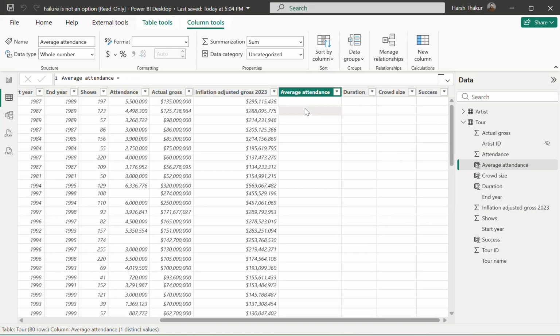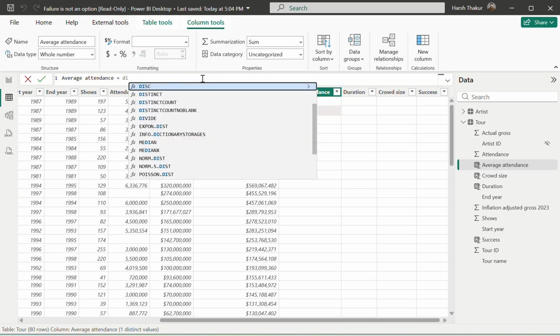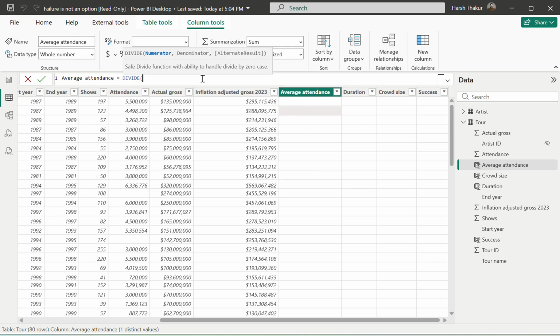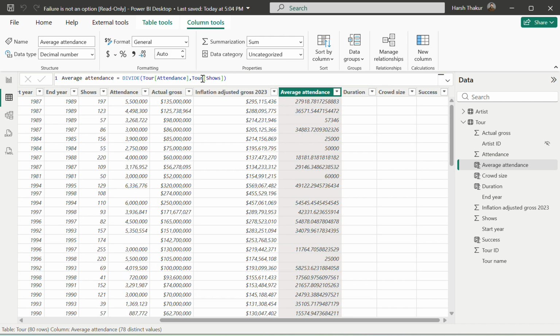As you know, how this average attendance is measured: divide the tour attendance by the shows, right? Attendance by the shows. So this is how we get our average attendance.